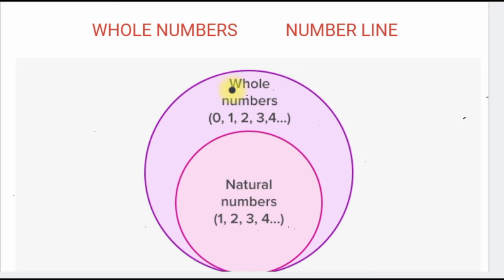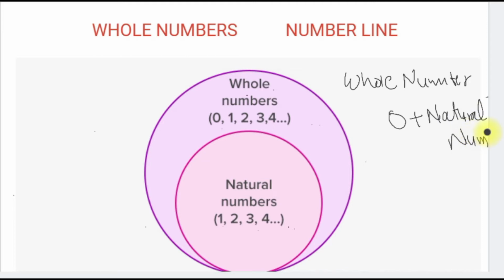And what are the whole numbers? Whole numbers start from 0. 0, 1, 2, 3, 4, 5 up to infinity. It means whole numbers contain all the natural numbers plus 0. So 0 plus all the natural numbers are whole numbers, right? So natural numbers are 1, 2, 3, 4 up to infinity, and when we include 0 into this, it becomes whole numbers, right?